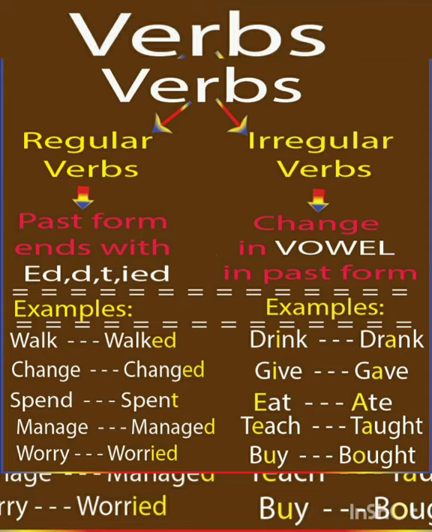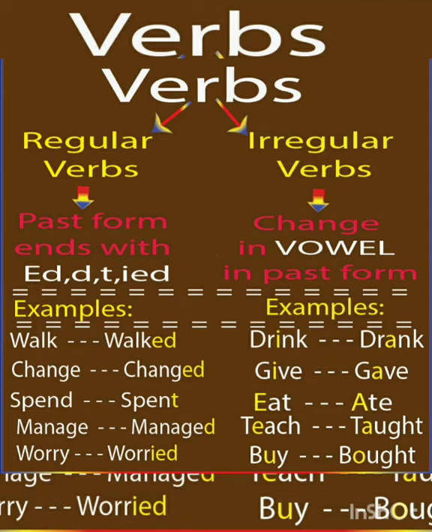And dear friends, look at the above sentences. Here, change. When we change that change into past tense, it becomes changed. It is ending with ed. Then comes spend. Another example is spend. Spend is the V1 form, that is verb 1 form. When we change that spend into past tense, it becomes spent. It is ending with t. Next is manage. The word manage, when we change it into past tense, it is ending with again ed, that is managed. Worry becomes worried.